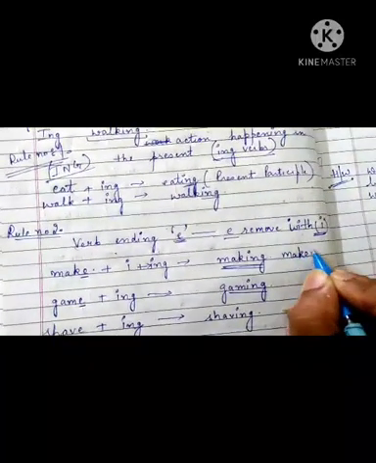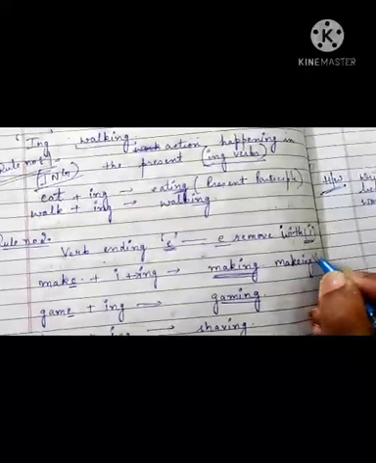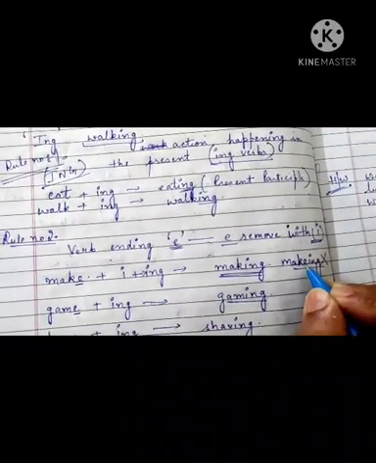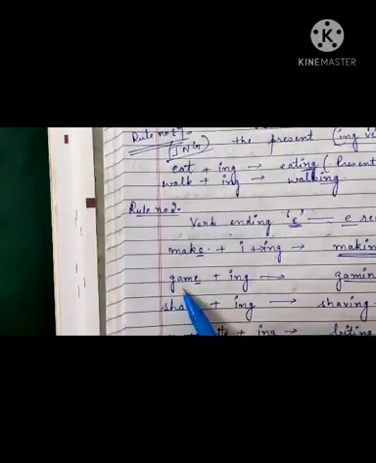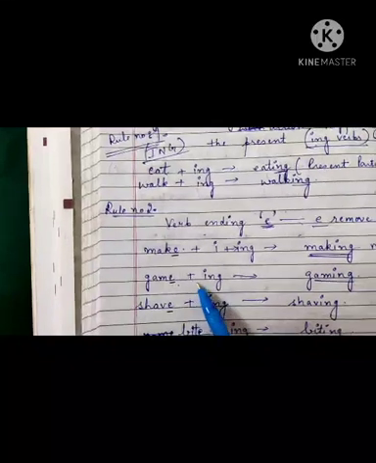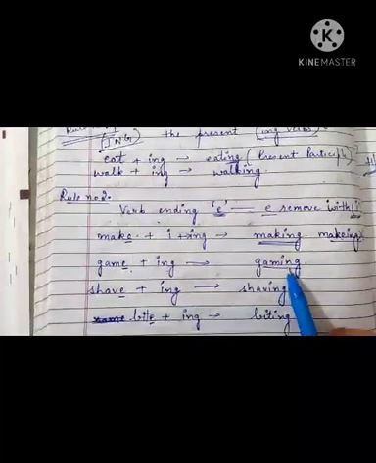It will become making. Many of you write the spelling like this: makeing. This is totally wrong. You have to remove this E part. Then the next one, game. It is also ending with E, plus ing, gaming.